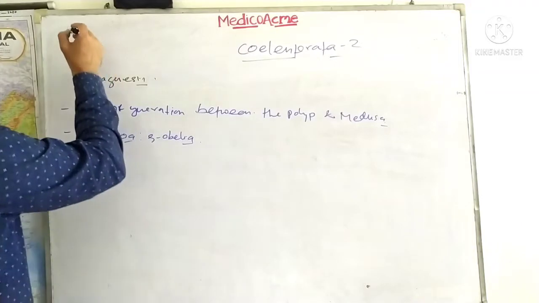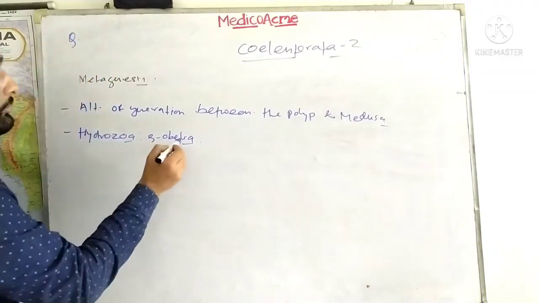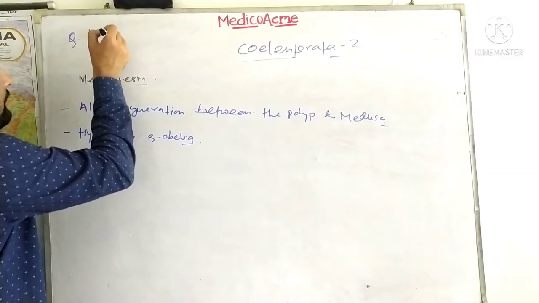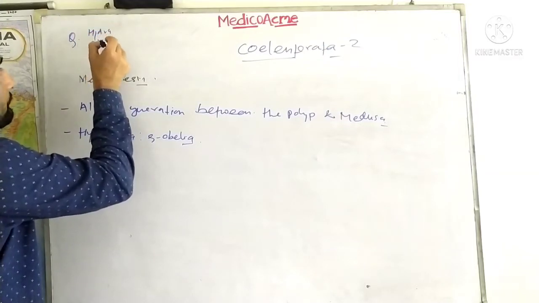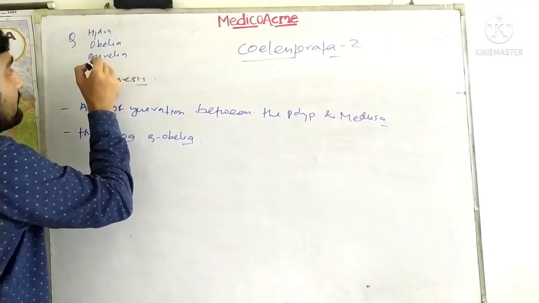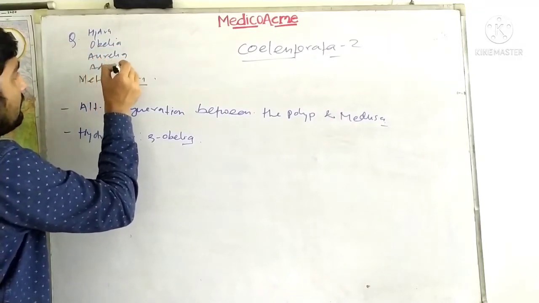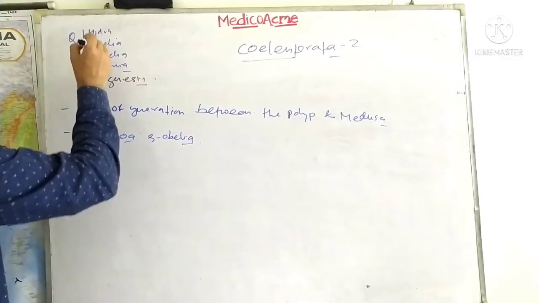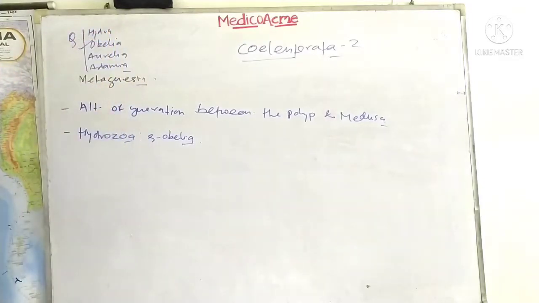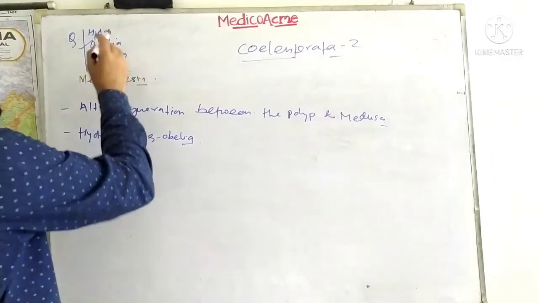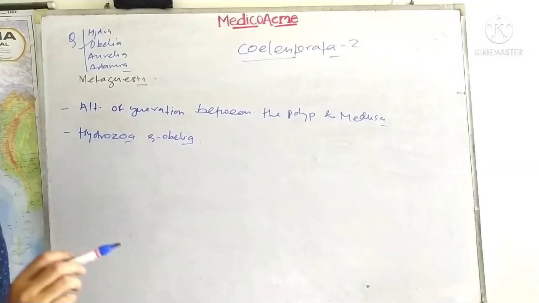Sometimes important questions are asked: metagenesis is found in which of these, with options Obelia, Aurelia, and Adamsia. No metagenesis is found in Hydra, not in Aurelia, not in Adamsia. So Obelia is the correct answer, where proper metagenesis is found.